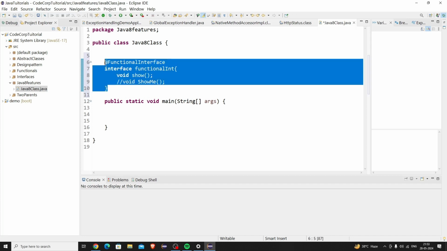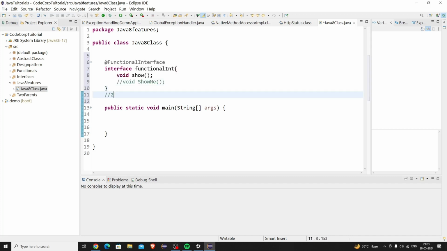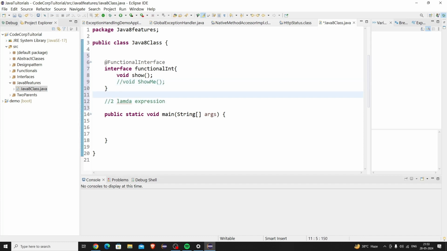Okay, so now we came to the next topic, and that is lambda expression. In this topic, as we know, interfaces generally only have the contract. They do not have the concrete implementation of the methods. So what we do is create a separate class which implements the interface, and then we describe the concrete implementation of the show method and so on. But in case of a functional interface, we can simply give the definition to this abstract method using lambda expressions.